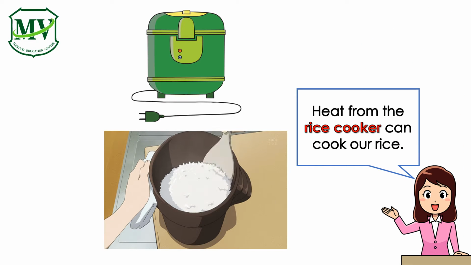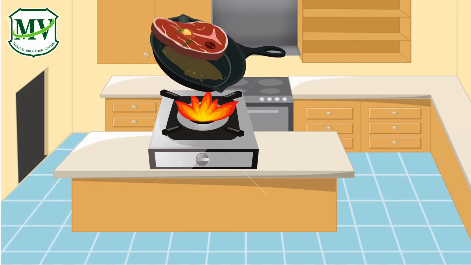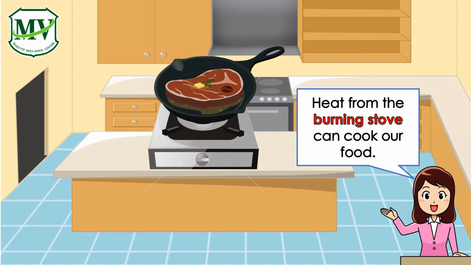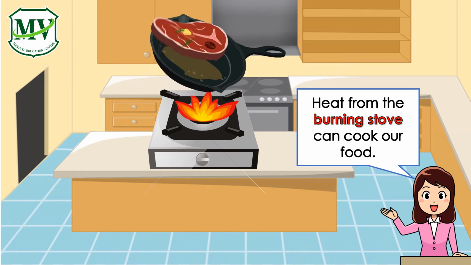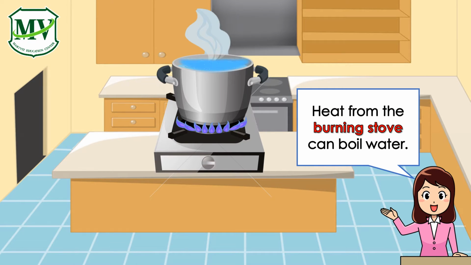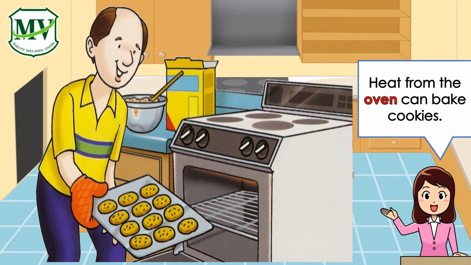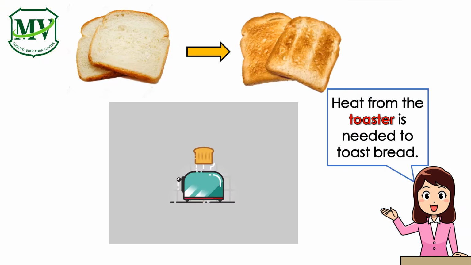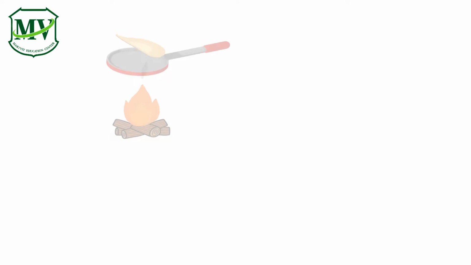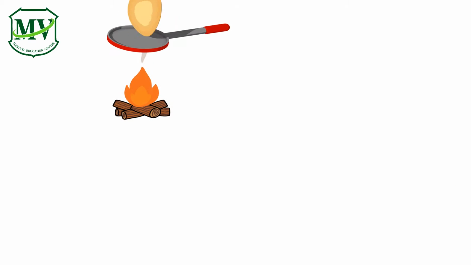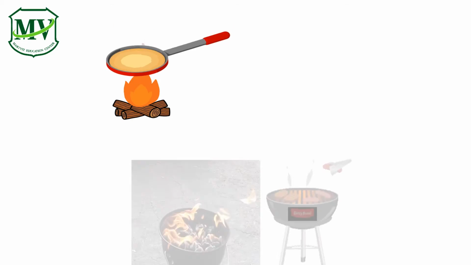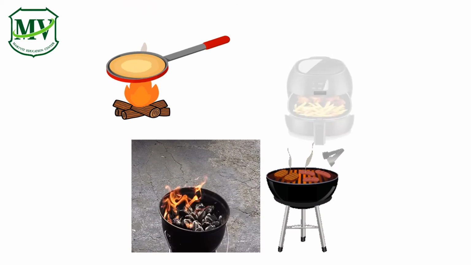Heat from the rice cooker can cook our rice. Heat from the burning stove can cook delicious food and boil water. Heat from the oven can bake yummy cookies. Heat from the toaster is needed to toast bread. We can also cook our food using the burning firewood, burning coal, and air fryer.